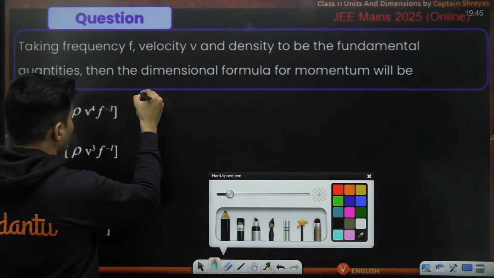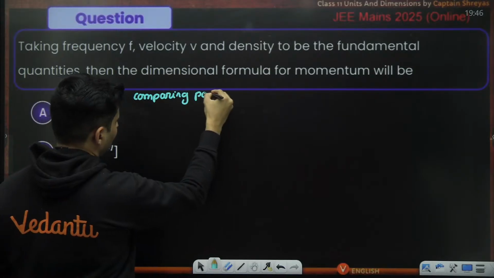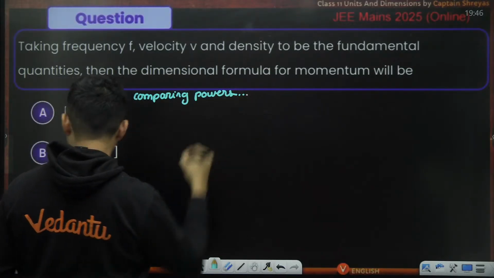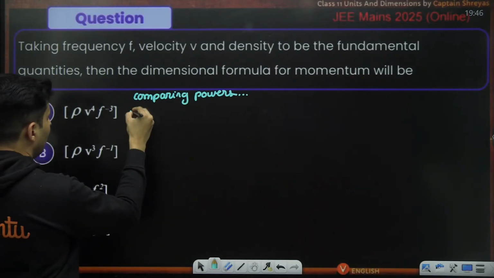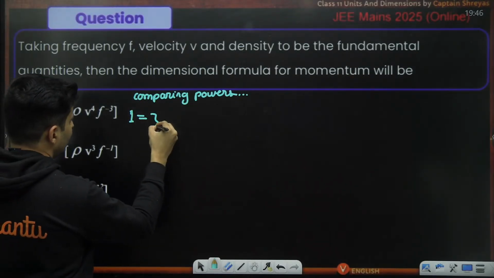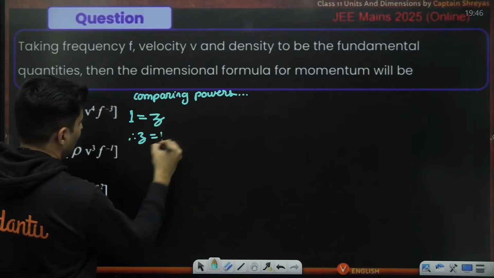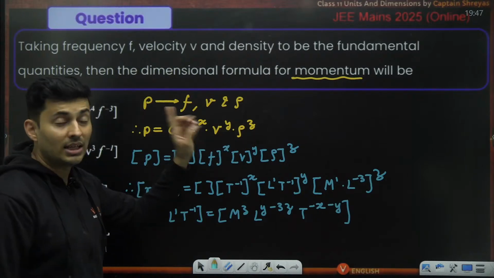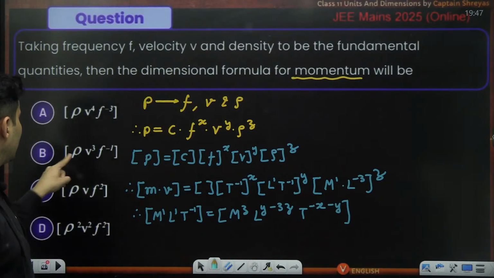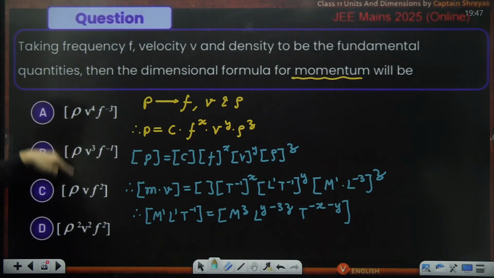Comparing the powers, let's see what we get. First thing first: M's power is 1 on the left, and here it is Z. Therefore, Z is just 1. Now, whose power was Z? Density. So density's power should be 1. So automatically option D gets eliminated. Density raised to 1 in each of the remaining options: either A, B or C.